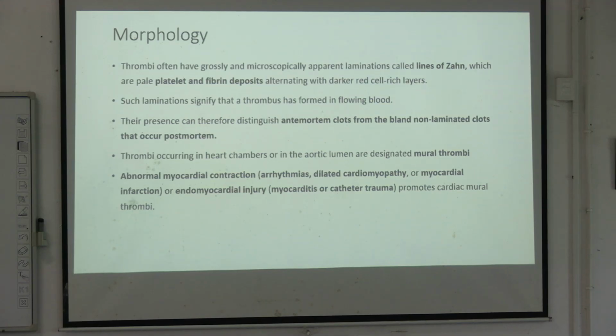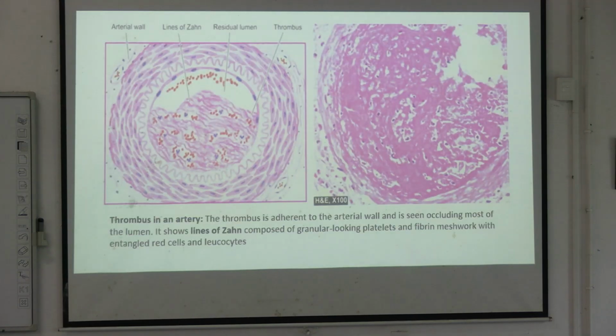Thrombi often have the gross and microscopic appearance of lamination, and these laminations are called lines of Zahn. These are pale platelet and fibrin deposits alternating with dark red cell rich layers. Such lamination we can see here. So these are the lines. This is the diagrammatic picture and this is the real microscopic picture. This line of Zahn is very characteristic of a clot,